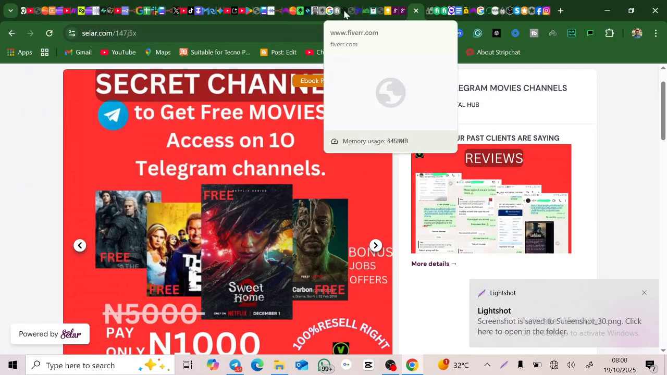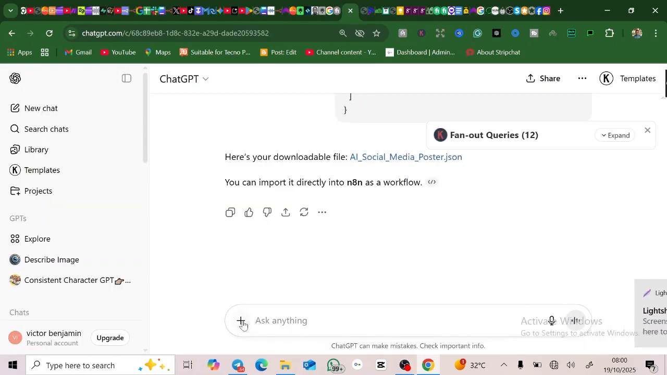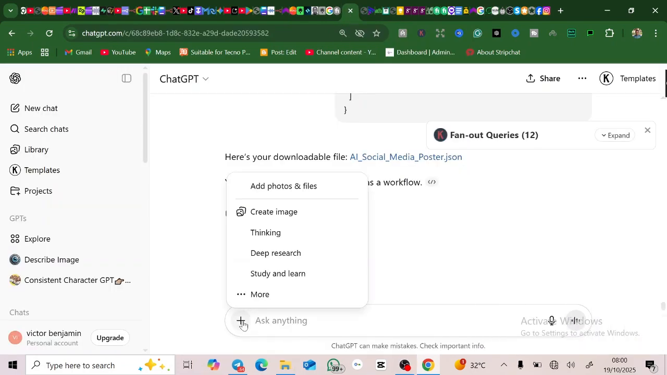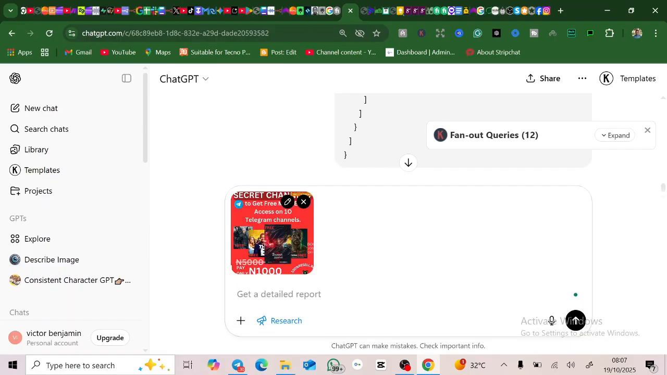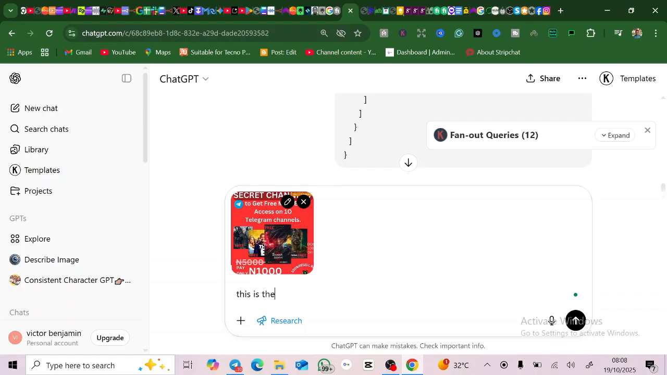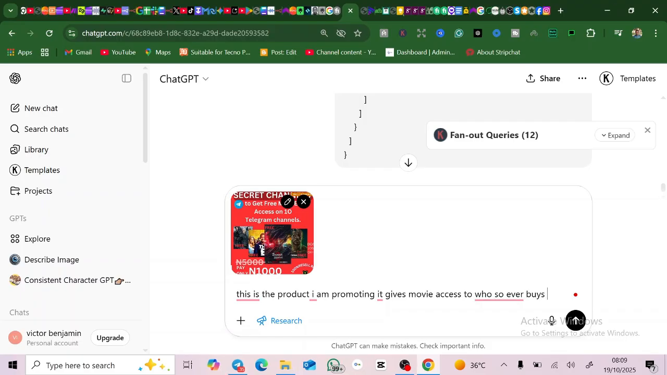Very easy to do. So I'm going to go to ChatGPT. The reason why I'm doing this is that I'm giving it precise information about my own product. So I've uploaded the image, the flyer of whatsoever I'm promoting. Then I'm going to tell ChatGPT, or whatsoever AI platform you're using, this is the product I'm promoting. It's movie access. However you want to write it, just make it in English, whoever buys, just explain what the product does.